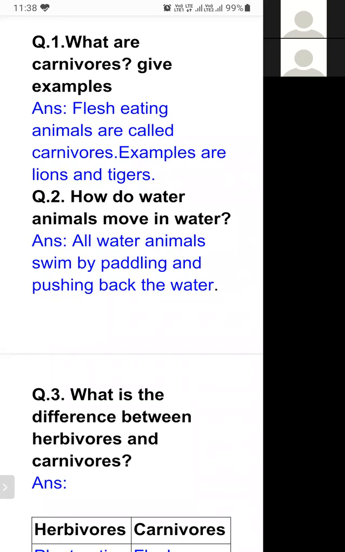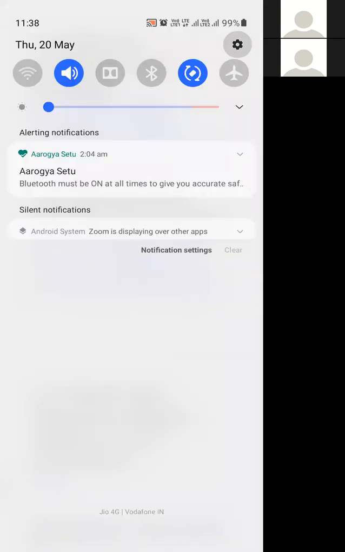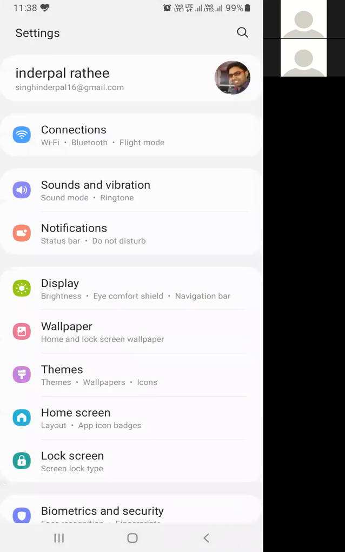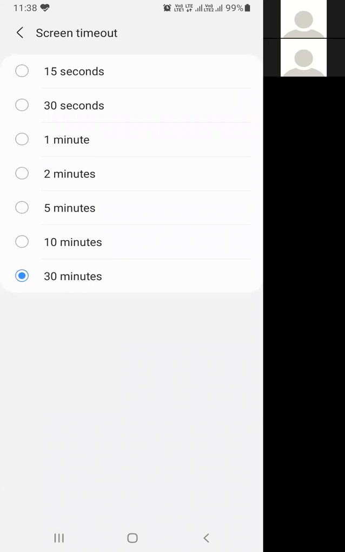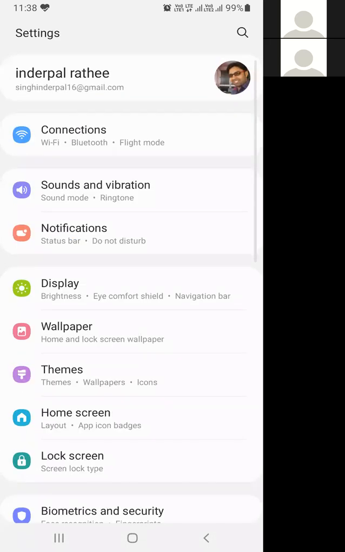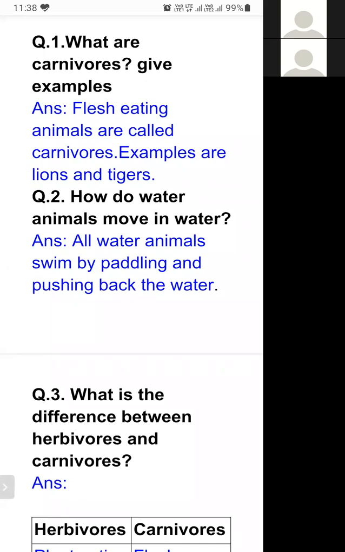So they move by the process of swimming. By pushing the water in the backward direction, they can move in the forward direction. They follow the process of swimming, by paddling and pushing the water backward.